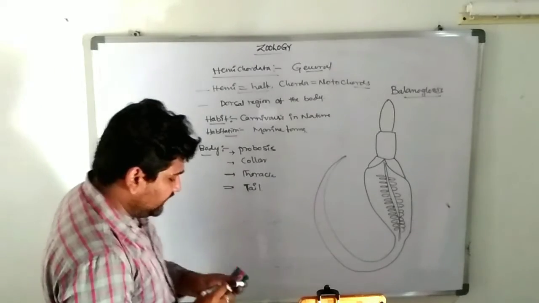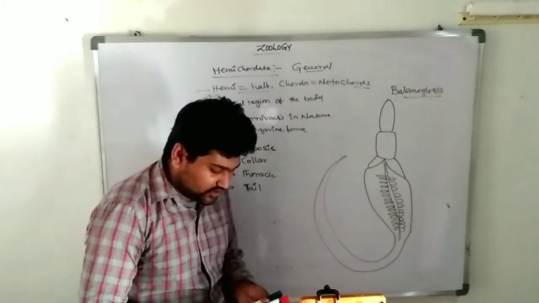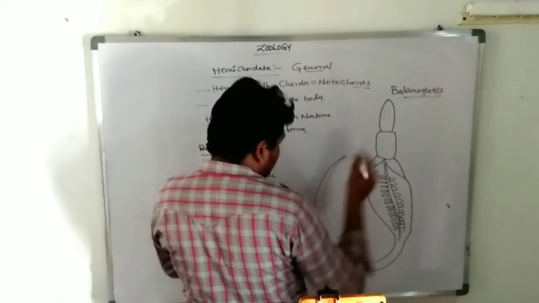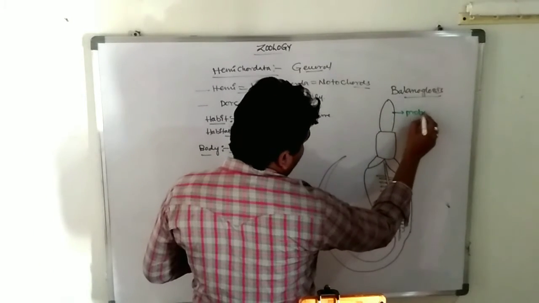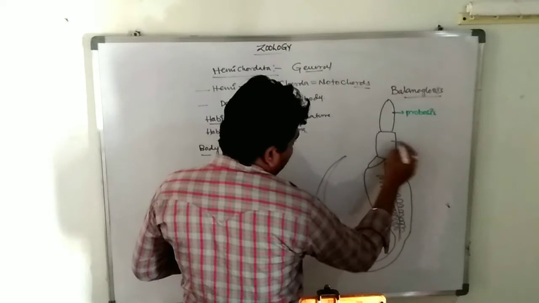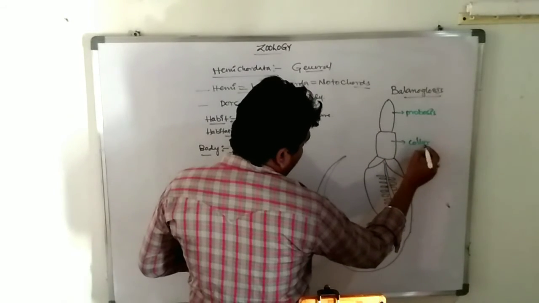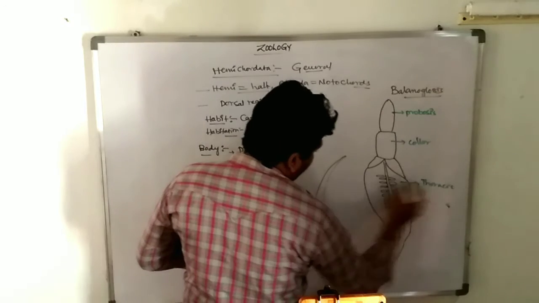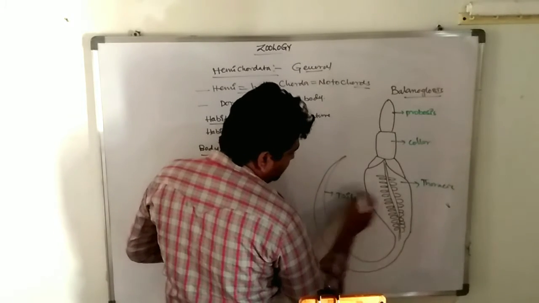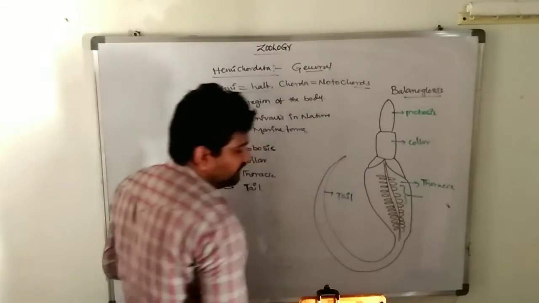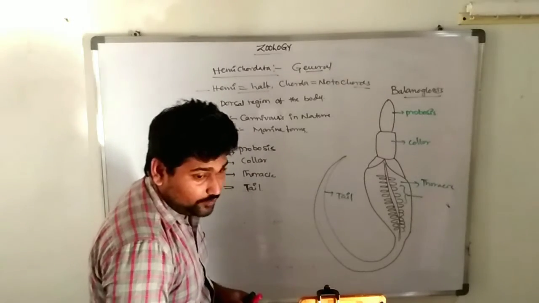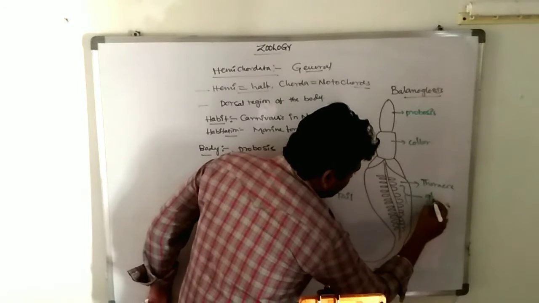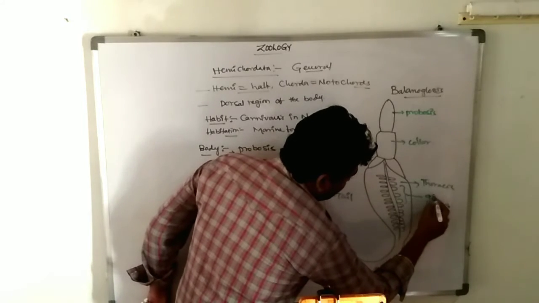Balanoglossus. The body is distinguished into three regions. The first region, the anterior one, is known as the proboscis. Below the proboscis is known as the collar. The last one is known as the thoracic. This one is known as the tail. A group of gills covered by a membrane are known as gill slits.